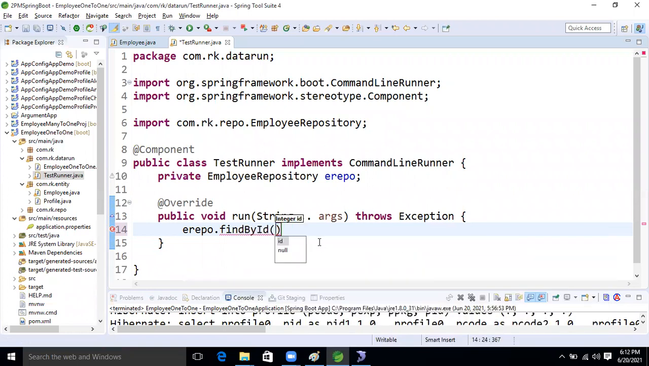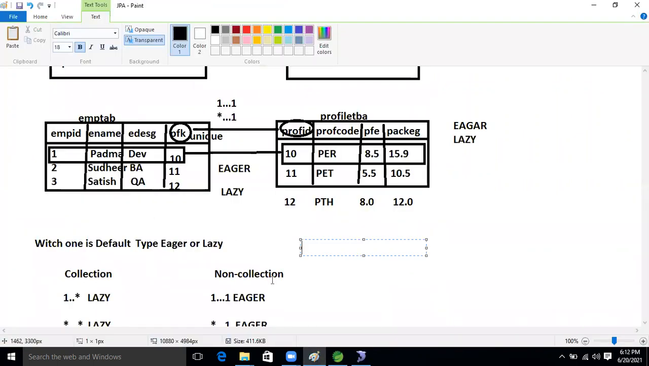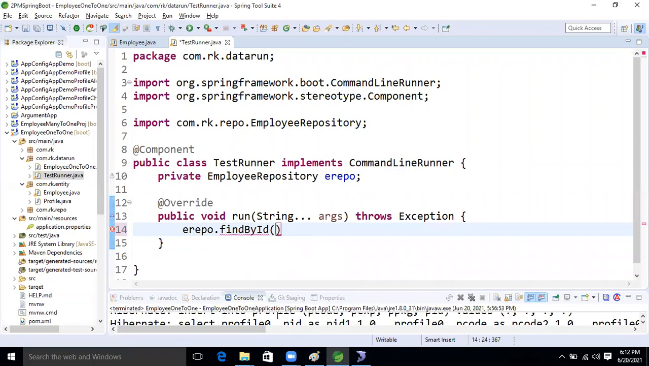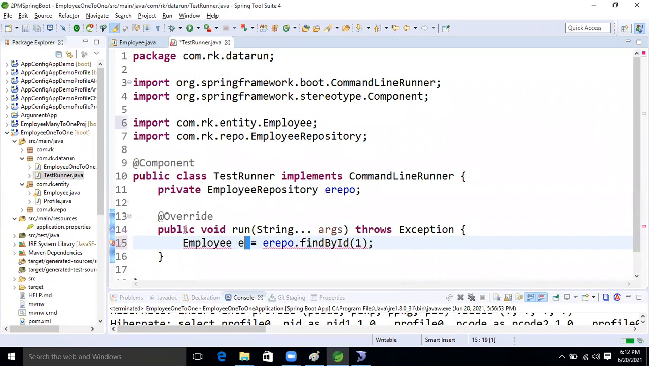Here, findById. I want to select one record, the first record. I'm selecting it now. And this will return what? An Employee object. Employee e, right? Okay, good.